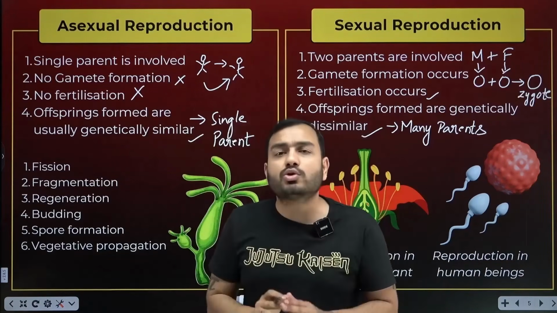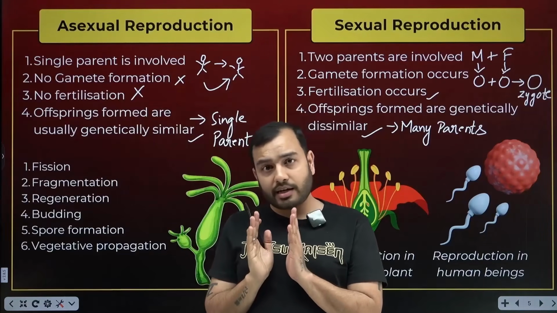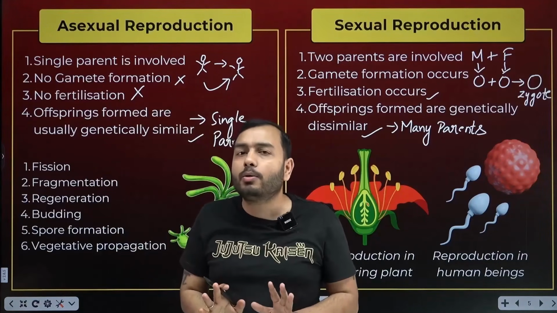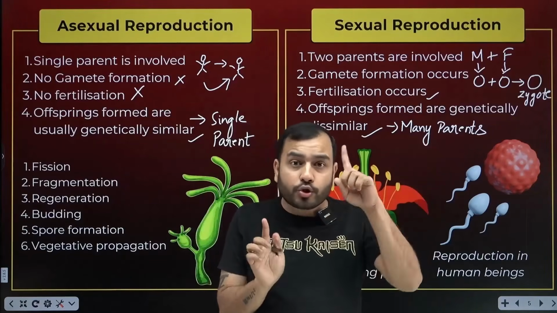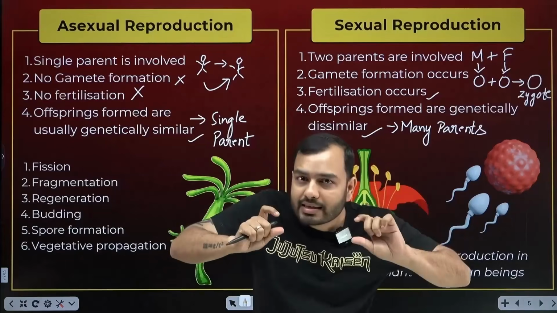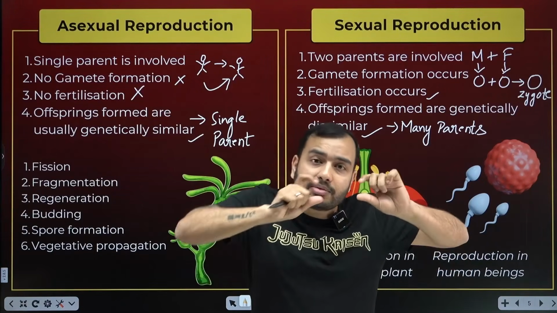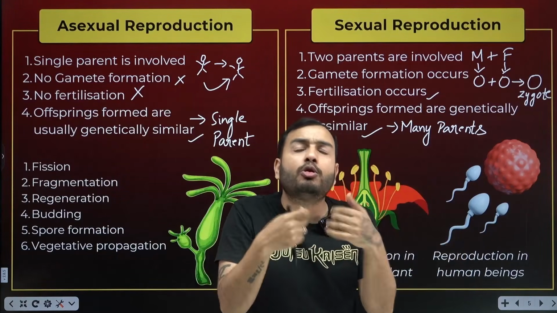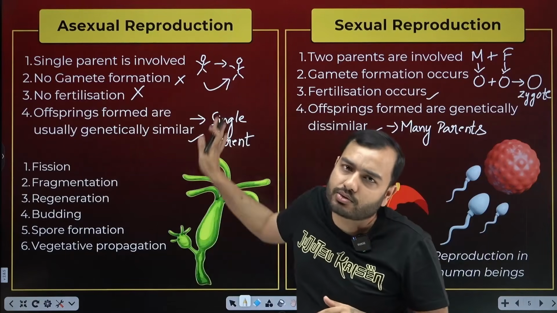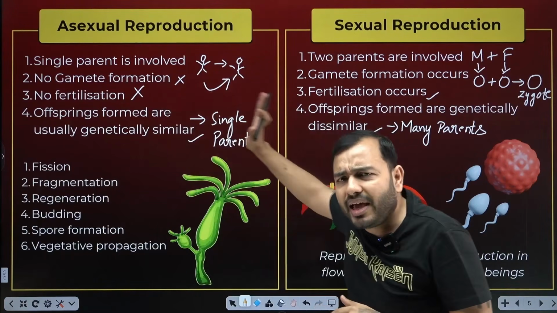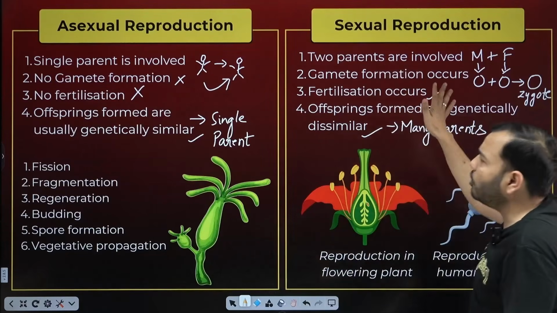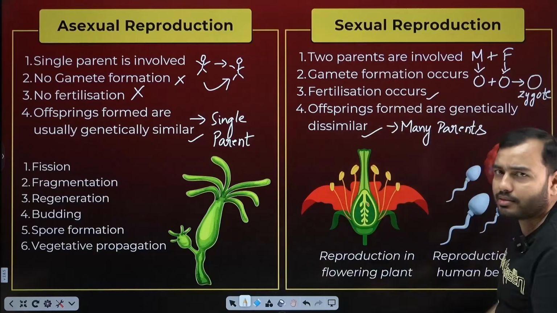Asexual is the one in which there is no sexual intercourse. There will be a single parent. If there is a single parent, there will be no sex cells, no gametes. In sexual, there will be two parents, one male and one female. Both will have their own sex cells, sperm cells and egg cells, called gametes. When these gametes fuse, what is it called? Fertilization. In sexual, fertilization will happen; no fertilization, asexual. Since the next offspring is formed from only one parent, it will be genetically similar. Here two parents have met, so it will be genetically dissimilar.